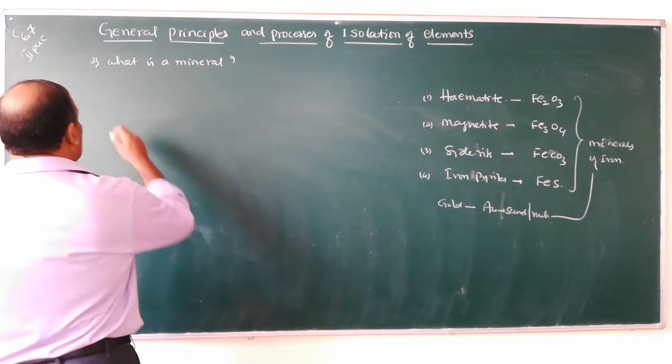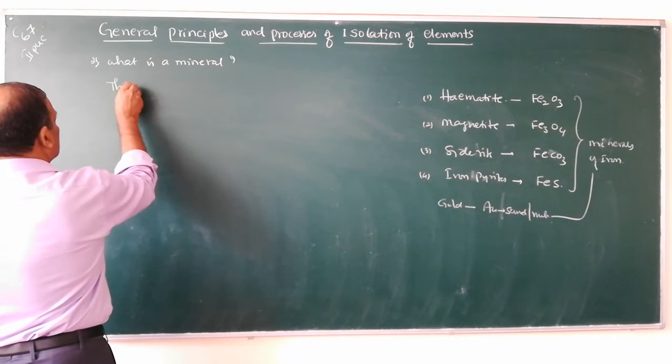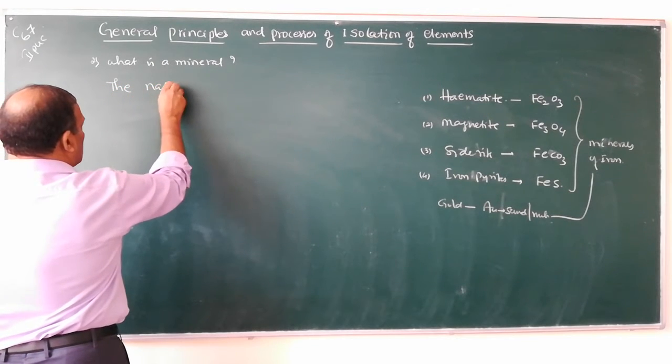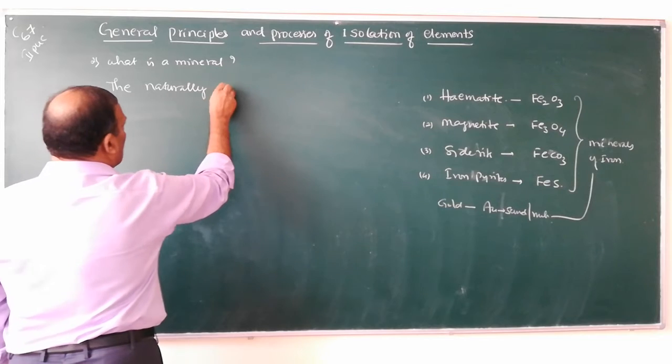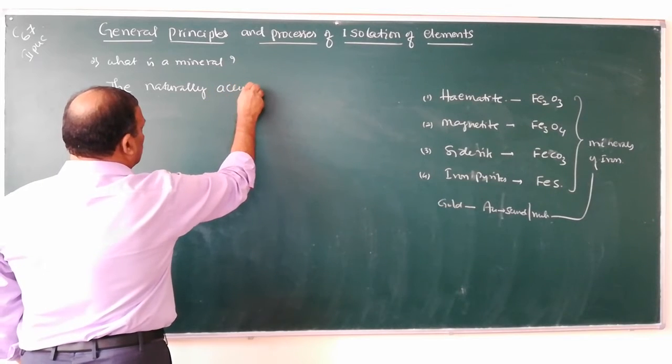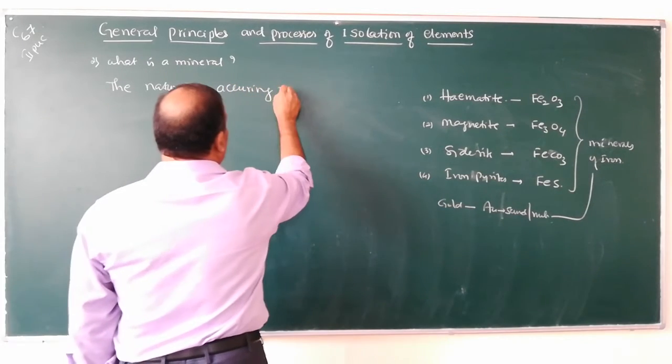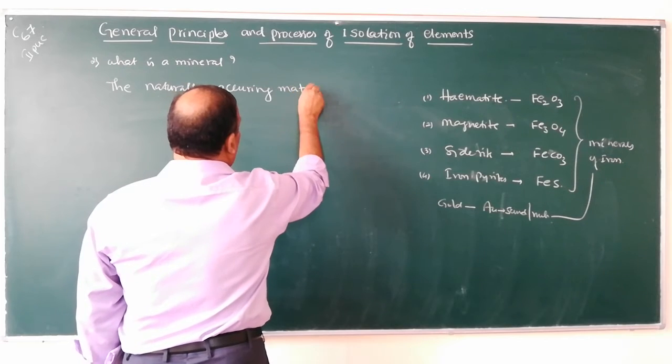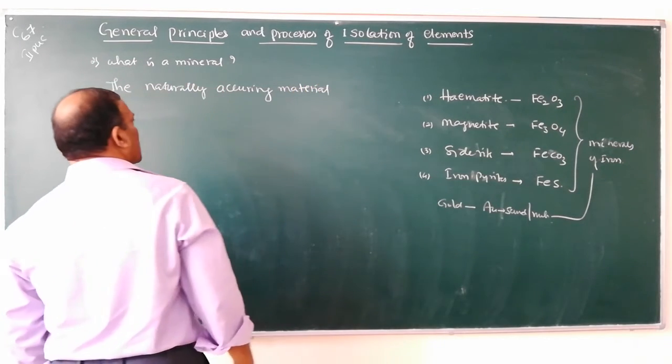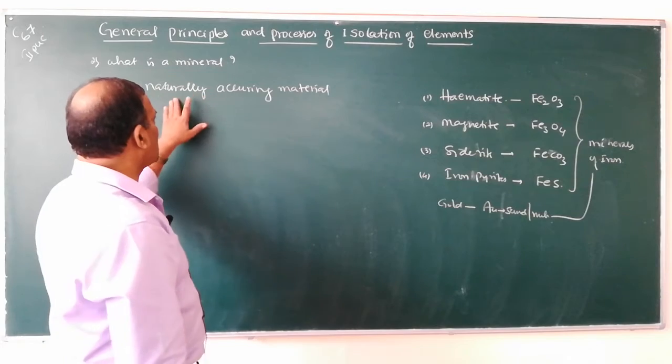Write down what is a mineral. The naturally occurring material. This material is present in nature.